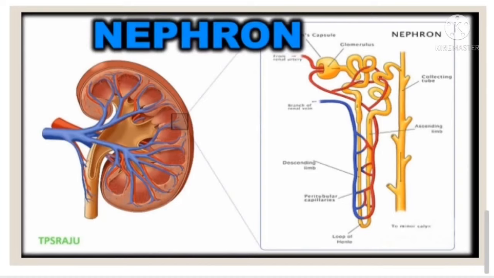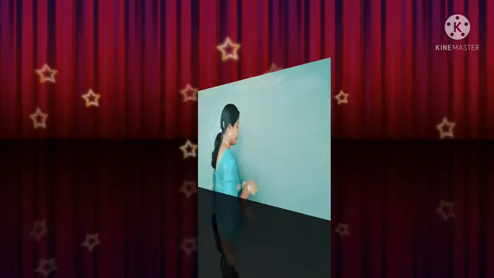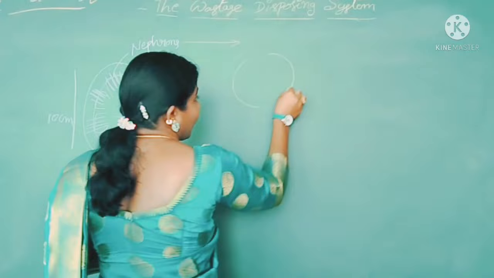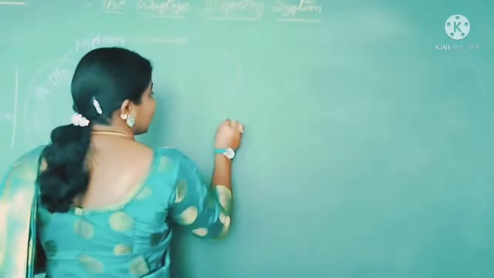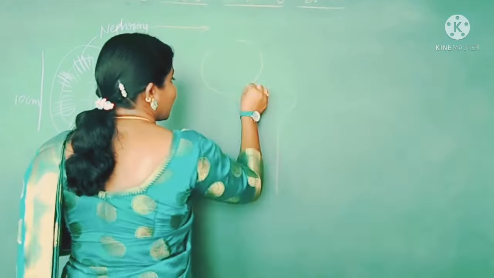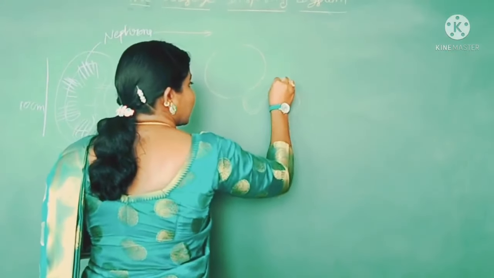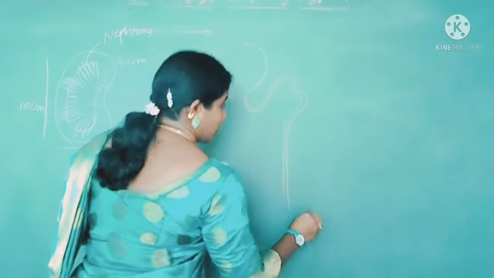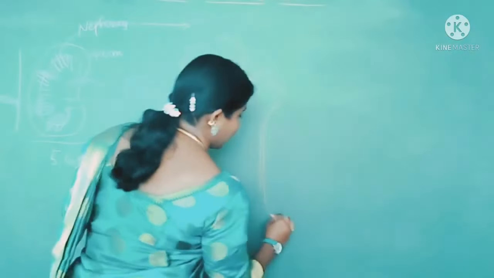So children, let us come to know about the structure of the nephron with the help of a drawing. Children, this drawing is very important for examination purposes. So please try to draw in your notebooks along with me.